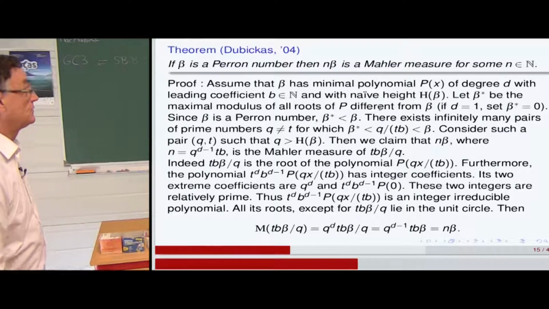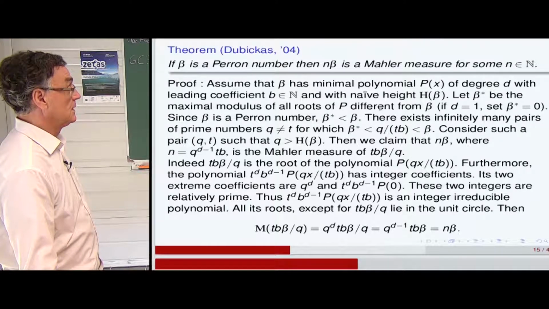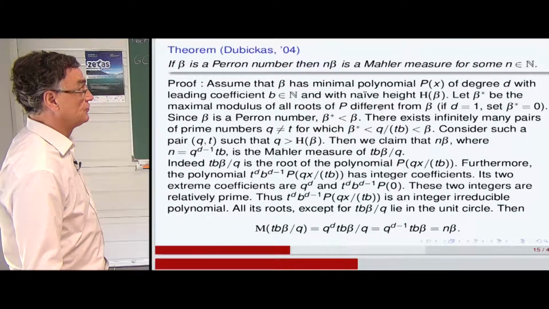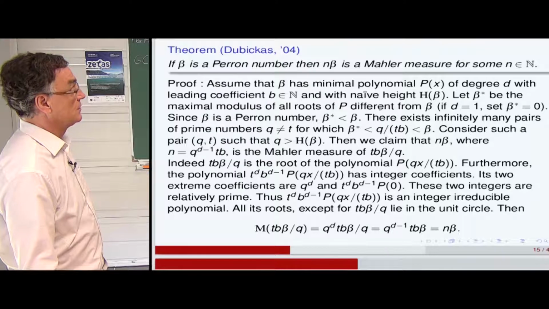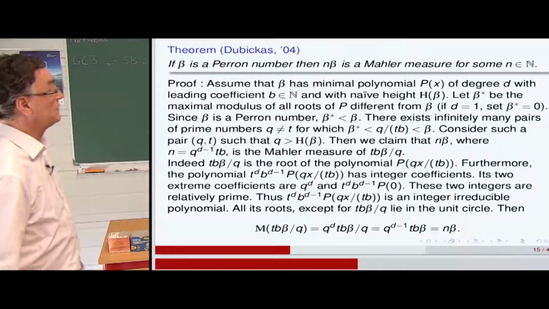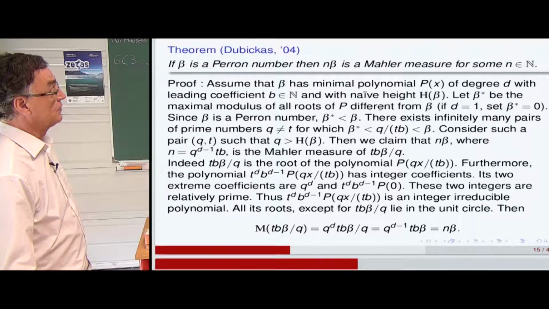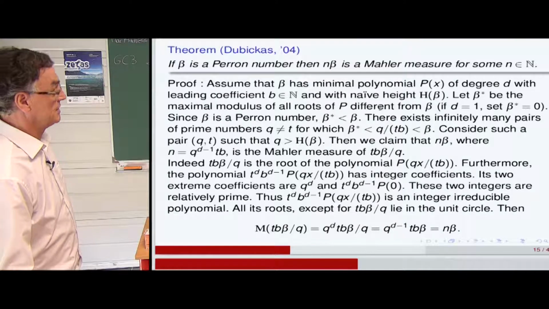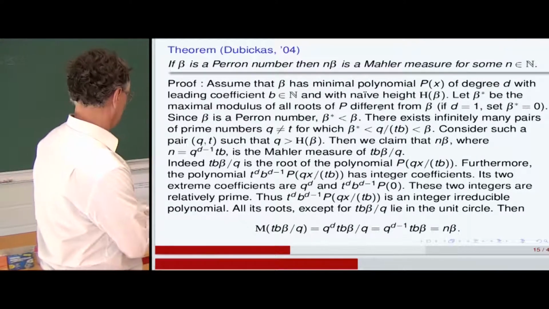So all its roots by construction, except TB beta divided by Q, lie in the unit circle. And the Mahler measure, as we said, is equal by decomposition to n beta. So we have a Mahler measure at the end. So we start from beta and a minimal polynomial. And what we gain is, for some n explicitly constructed, n beta is a Mahler measure. So that's a short proof of Dubickas.